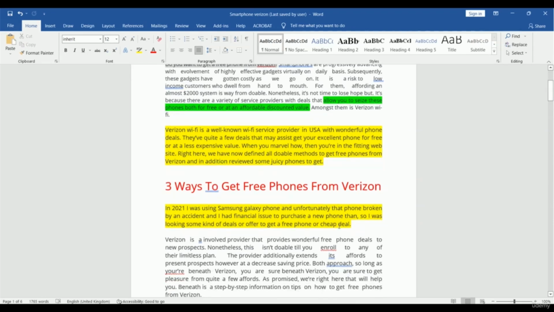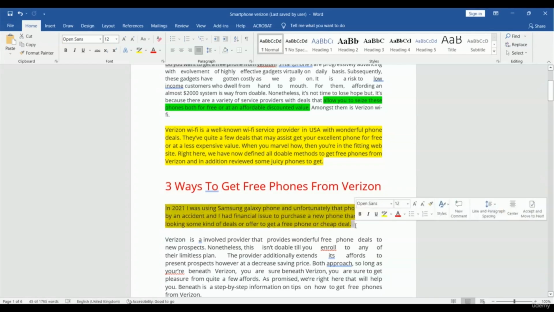Then what is next? Tell a story. You can take a look here at this yellow marked line. In 2021 I was using a Samsung Galaxy phone, and unfortunately that phone was broken by an accident, and I had financial issues purchasing a new phone. So I was looking for some kind of deal or offer to get a free phone or a cheap deal. So this is a story, as we mentioned in our slide, that you should put a story, and here is the story.